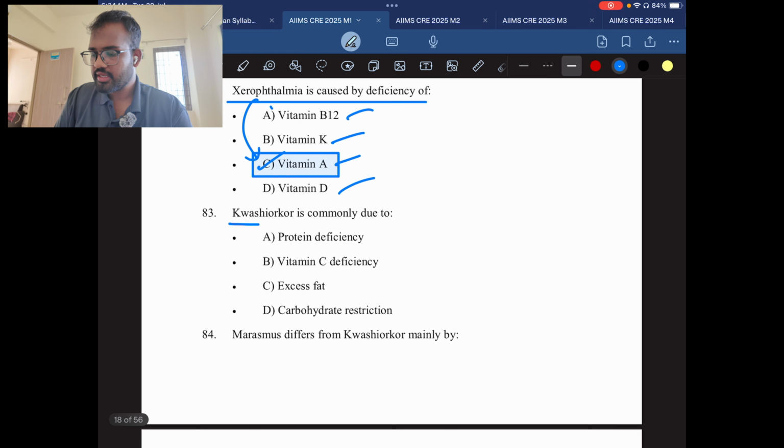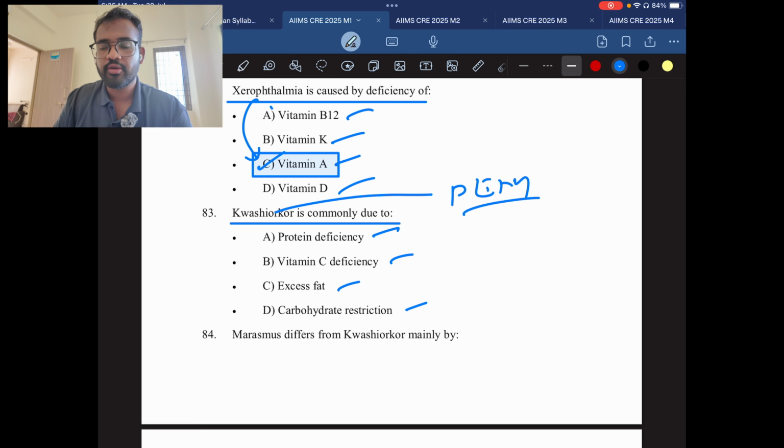Question number 83. Kwashiorkor is commonly due to protein deficiency, vitamin C deficiency, excess fat, carbohydrate restriction. As I told you, Kwashiorkor comes under PEM, protein energy malnutrition. So the answer will be protein deficiency. The characteristic feature of Kwashiorkor is edema. Remember that. If you have edema, then it is Kwashiorkor.